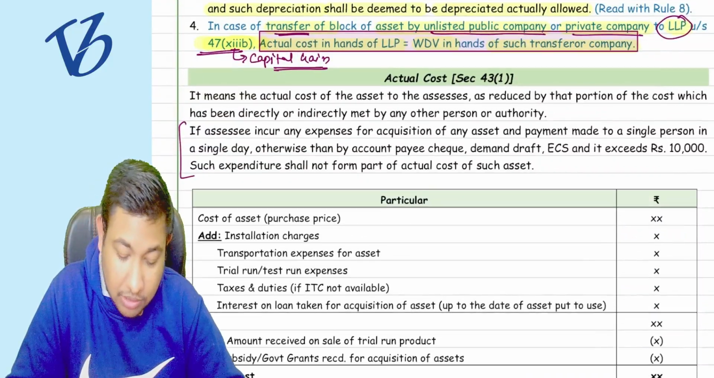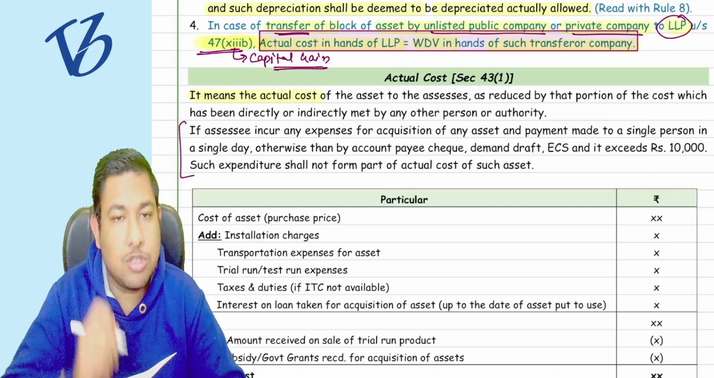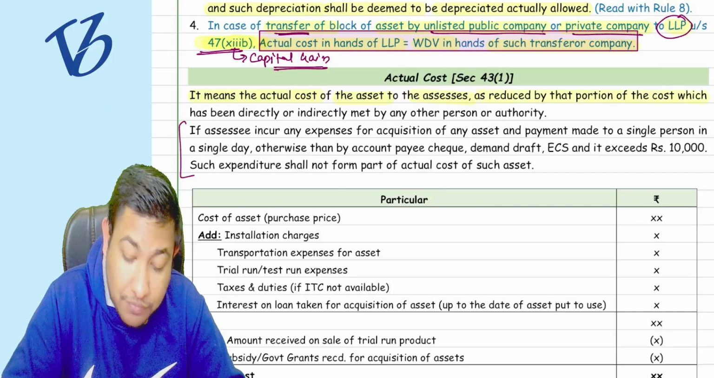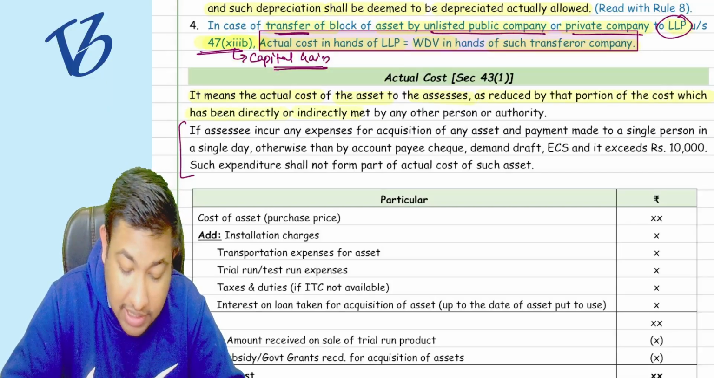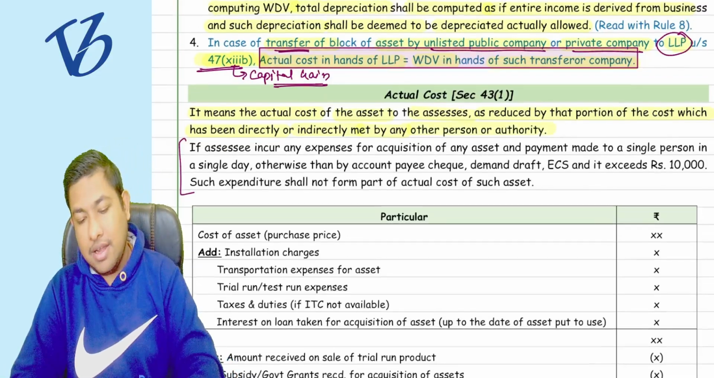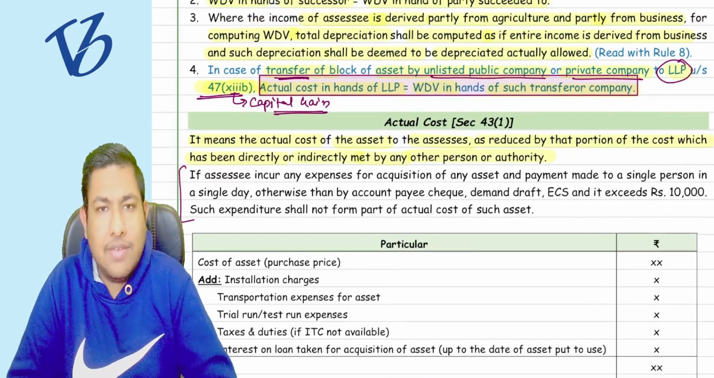Now coming to the point, what does actual cost mean? The actual cost of the asset to the assessee as reduced by the portion of the cost which has been directly or indirectly met by any other person or the authority. What does it say? What is the actual cost to the assessee of the asset? We have seen that now.